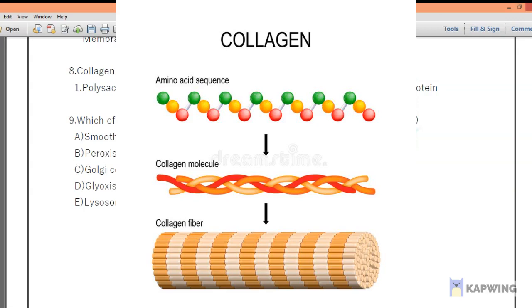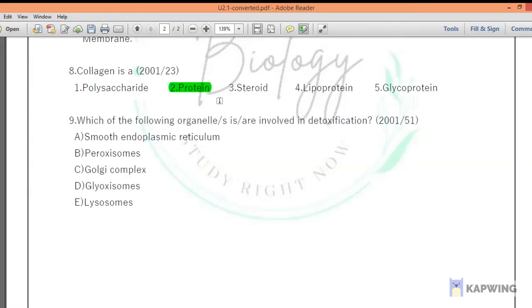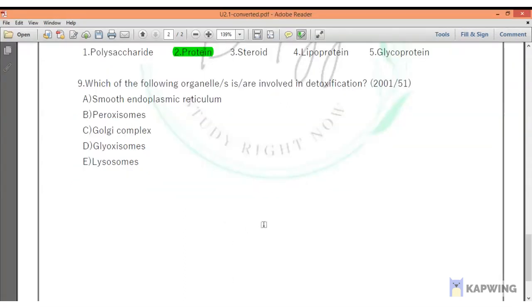Fifth one, present in extracellular matrix of animal cells. So feel free to note down if you want. I will just repeat it. Collagen is a protein. It has a quaternary structure. It is the most abundant protein in human body. It provides strength and support. It is present in extracellular matrix of animal cells. So the answer is number 2.